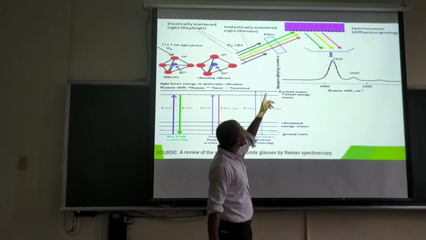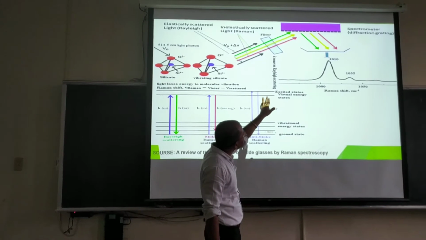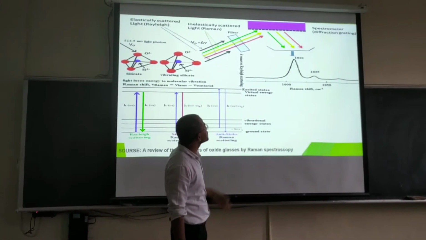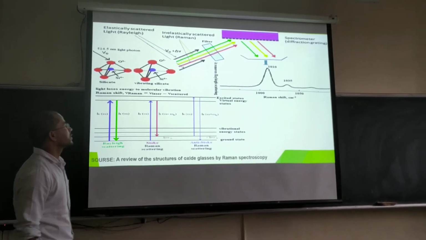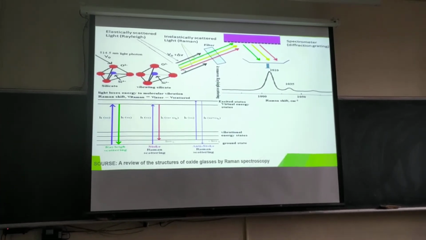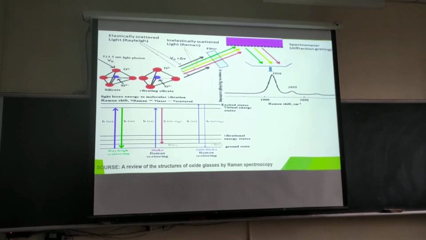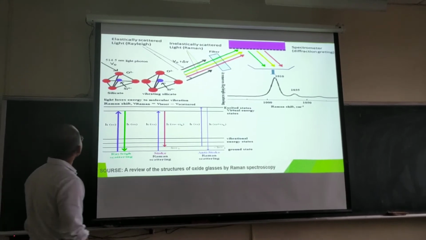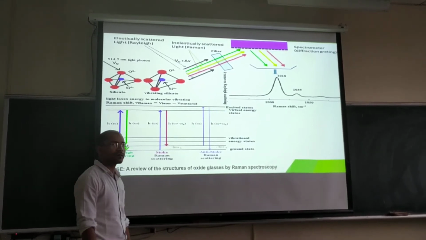So this is when light is green and yellow and red, and this is like the Raman shift. About the Raman shift, I also want to talk about the wavelength of the laser light.